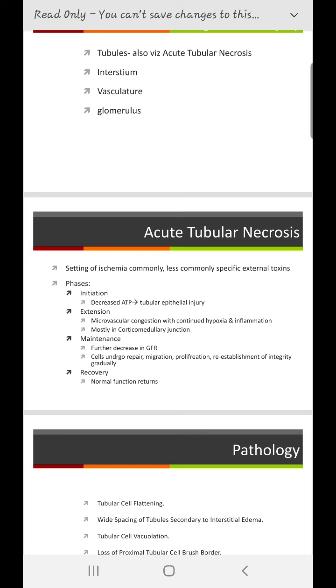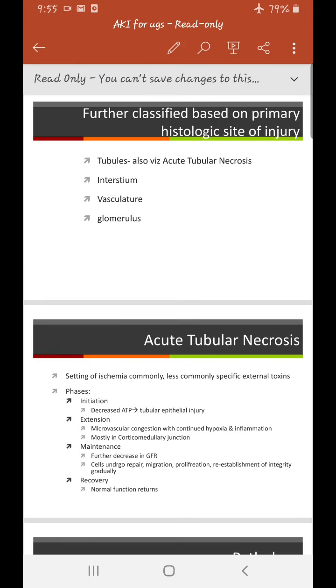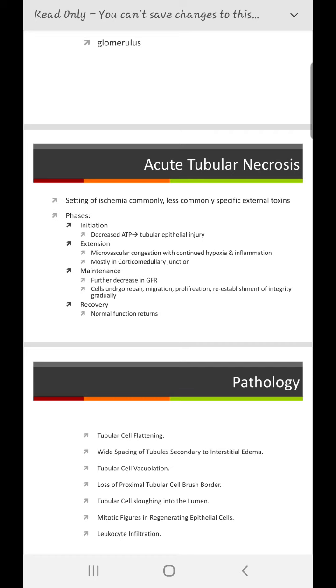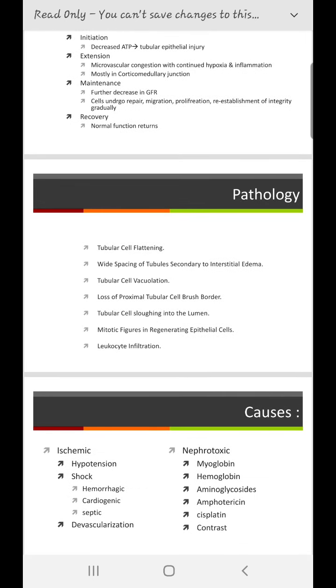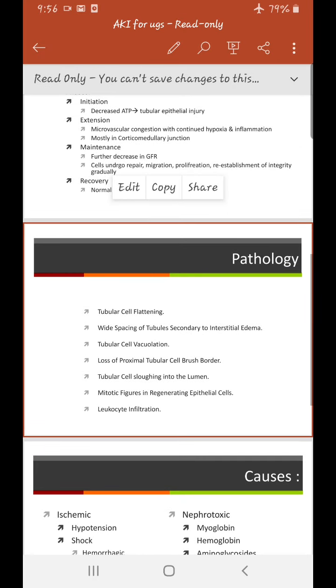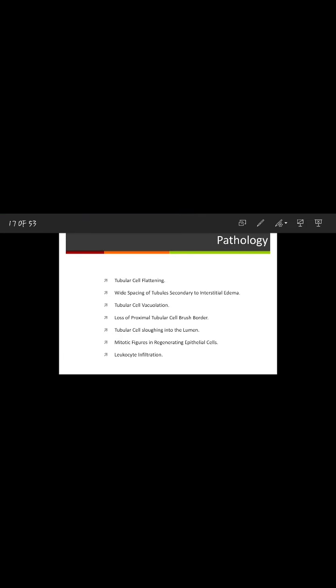So the phases can be an initiation phase, an extension phase, a maintenance phase, and a recovery phase. In the initiation phase, you are going to have decreased ATP because of decreased circulation, and these patients may have hypotension leading to tubular epithelial injury. With the extension, there can be microvascular congestion. These are all pathologic mechanisms of worsening of the ATN. So let me just put this on the screen, easier. Alright, and this is what the pathology can look like.